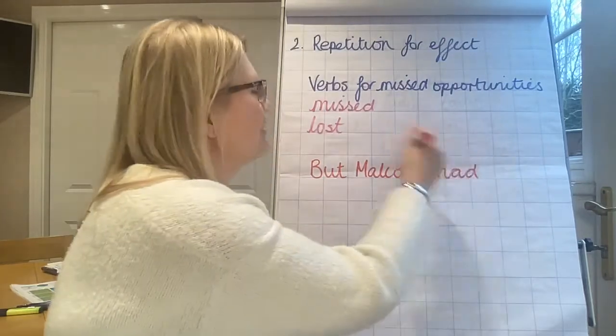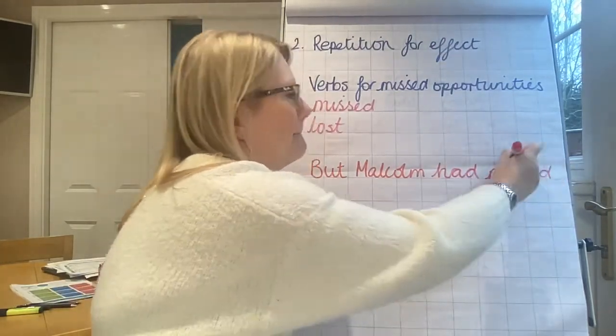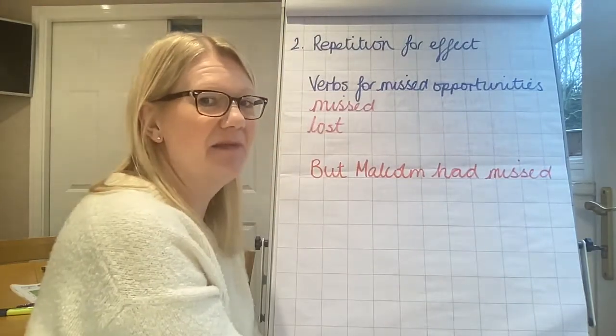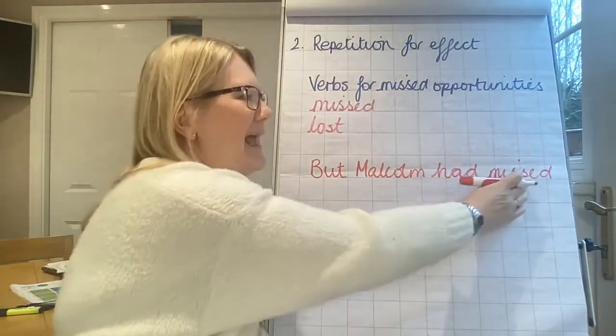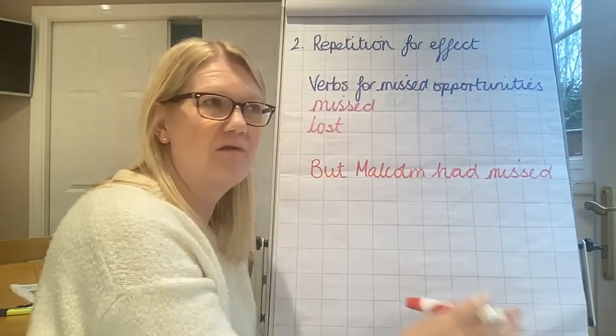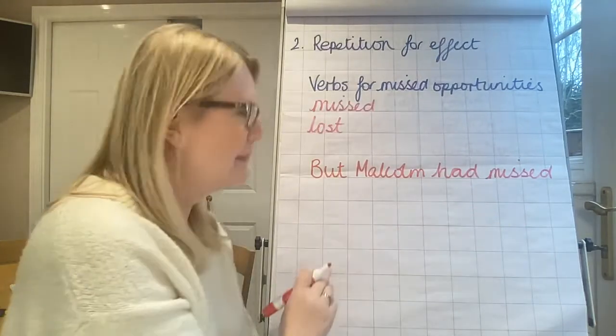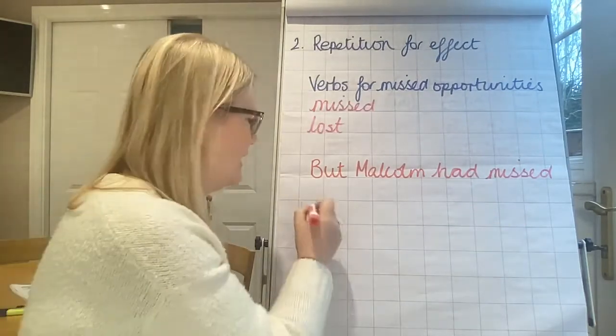had, and I'm just going to use missed, go for the simple one. Remember, missed is a synonym. This is a verb that has happened, so it ends in ed. The other mist that rises from the fields is mist. But Malcolm had missed his moment.